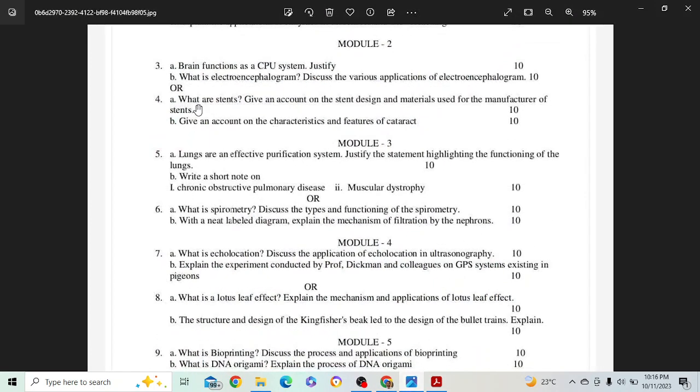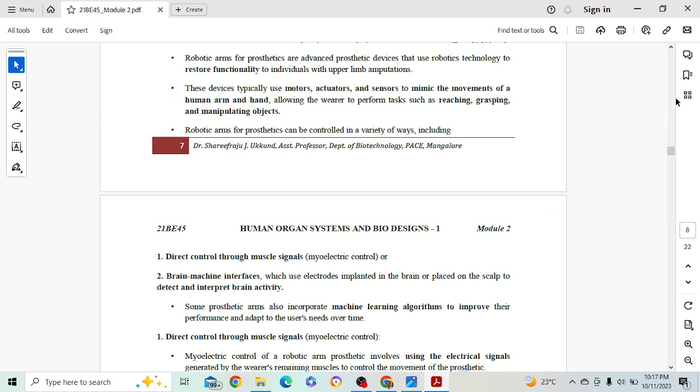Then we are having what are stents? Give account on stent design and materials used for manufacturing of stents. So you have to see here, first question is what are stents? You need to answer for that, okay? And then you have to write again account on stent design and materials. You are having this stent design and materials used for manufacturing. So for that also we are having